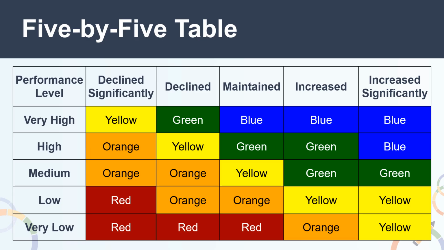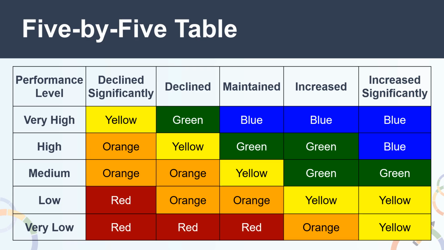To receive a yellow performance level, you would need a status of high and a change of decline significantly, a status of high with a change of declined, a status of medium with a change of maintained, a status of low with a change of increased or increased significantly, or a status of very low with a change of increased